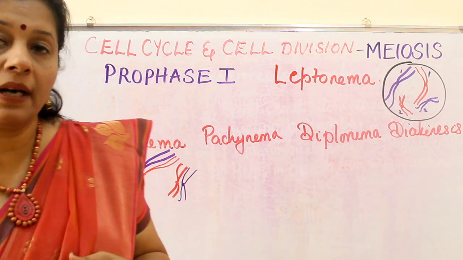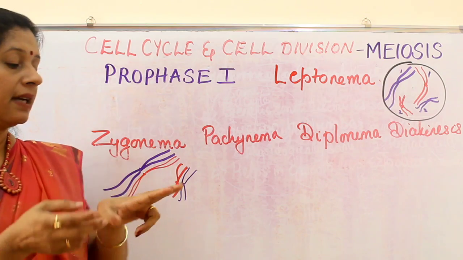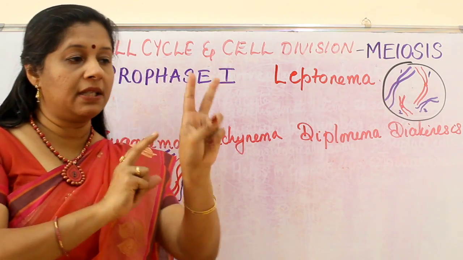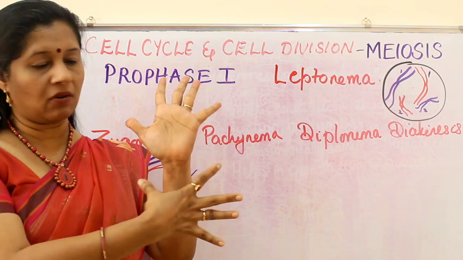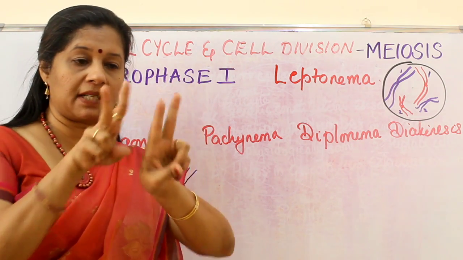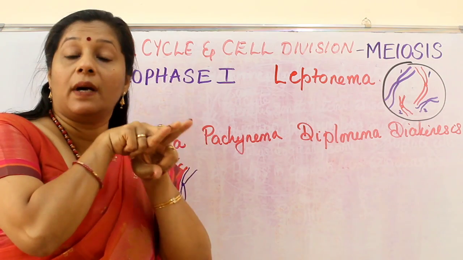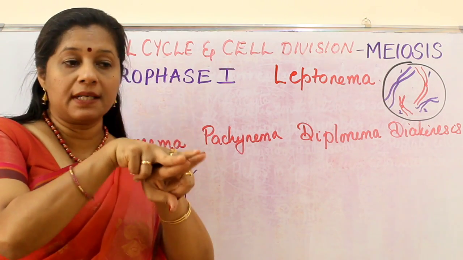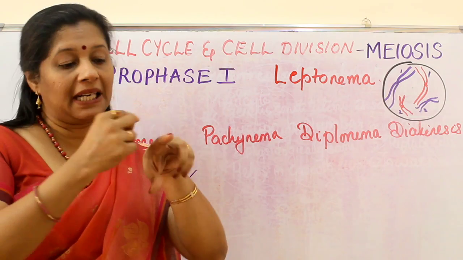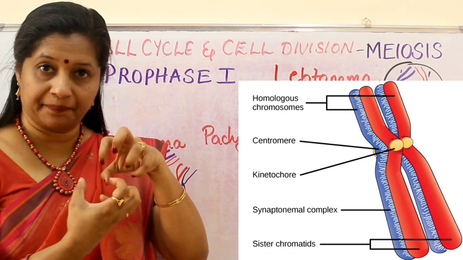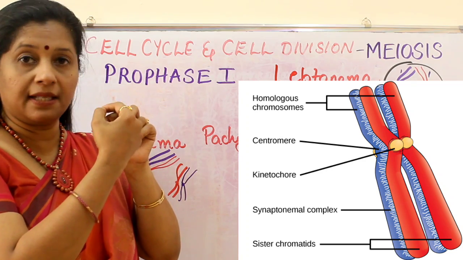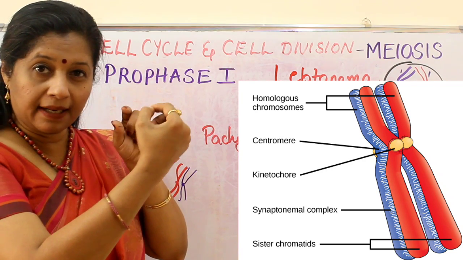In this case, though I am drawing like this, they are coming and lying on top of the other like this. Suppose this is a chromosome, and imagine here also it is there. So another chromosome, this is paternal, this is maternal, they come and pair one over the other. Once they come together, something called a ladder-like structure forms, connecting them. One on top of the other, there is a brush-like structure. You can see in this picture, the ladder-like structure forms.